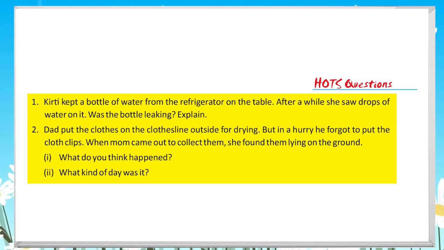HOTS questions. 1. Kirti kept a bottle of water from the refrigerator on the table. After a while, she saw drops of water on it. Was the bottle leaking? Explain. 2. Dad put the clothes on the clothesline outside for drying. But in a hurry, he forgot to put the cloth clips. When mom came out to collect them, she found them lying on the ground. 1. What do you think happened? 2. What kind of day was it?